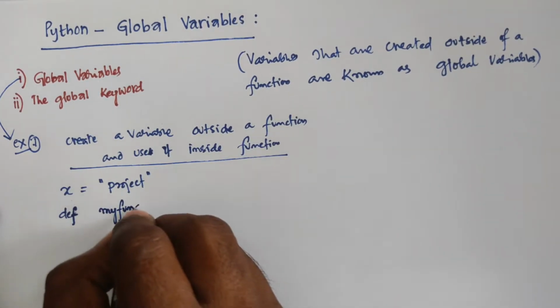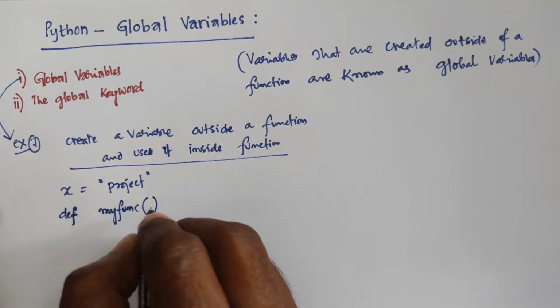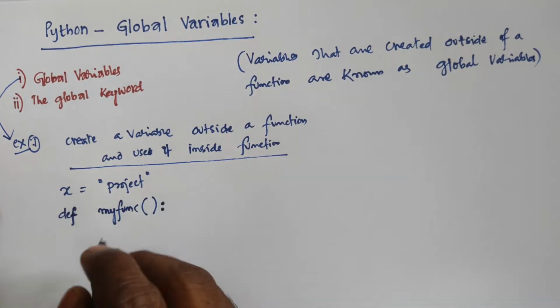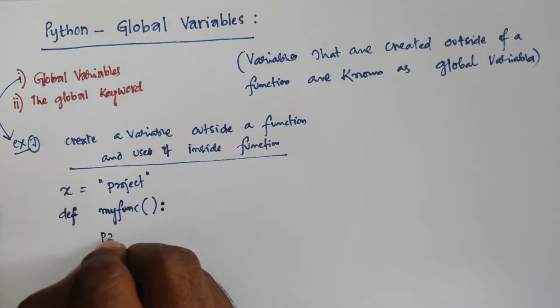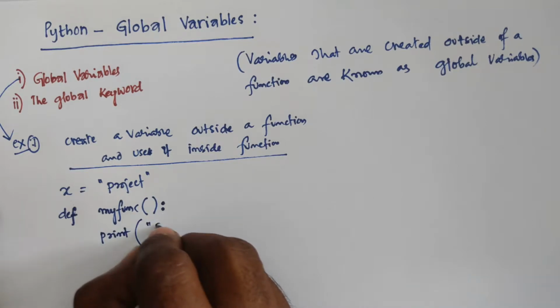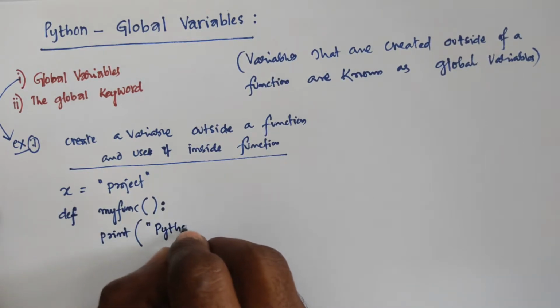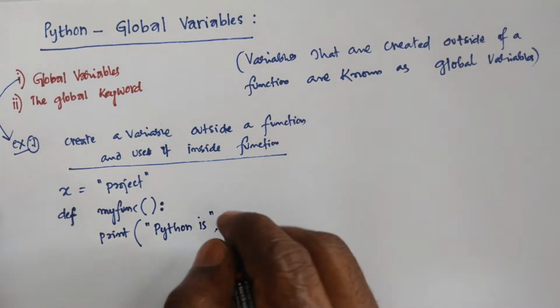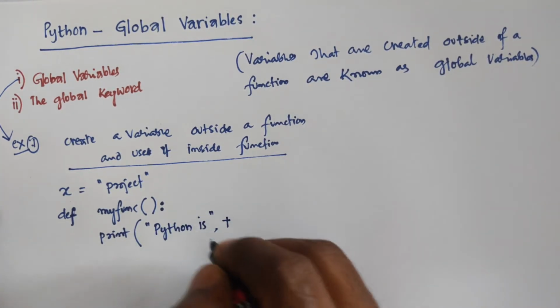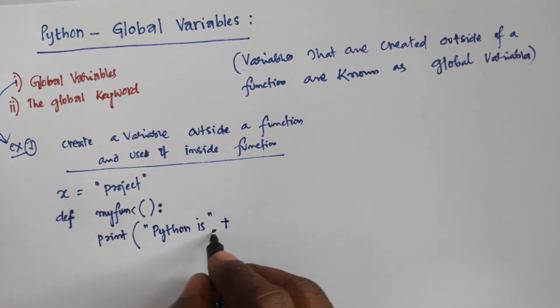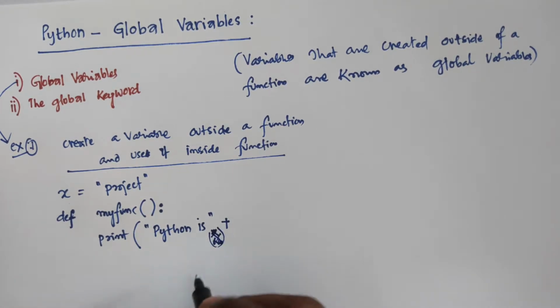you are having parentheses and you have to use a colon. Okay. Then you can write print, "Python is", in quotation marks, plus, no need to give a comma.